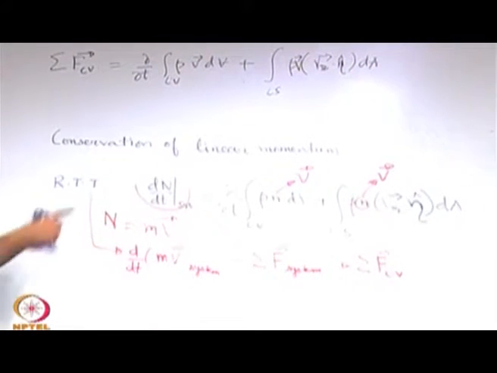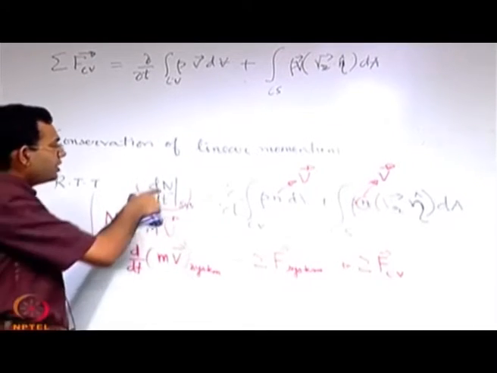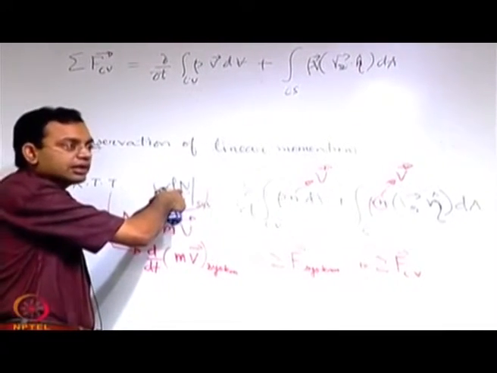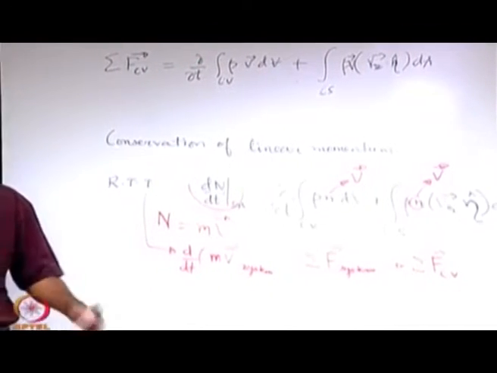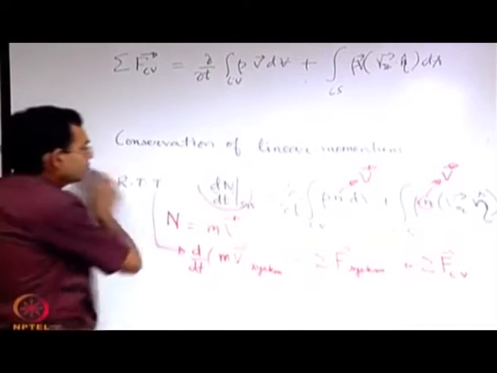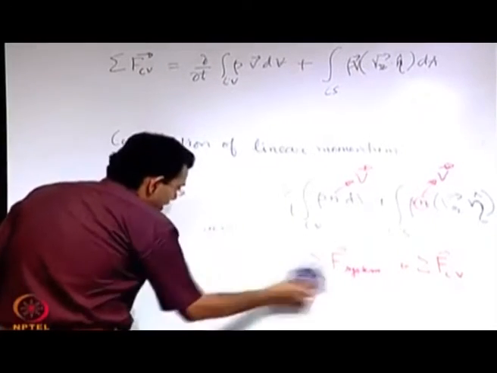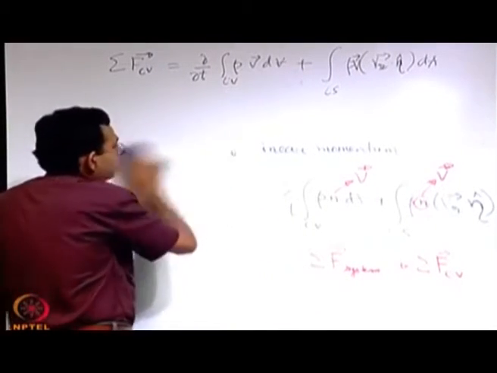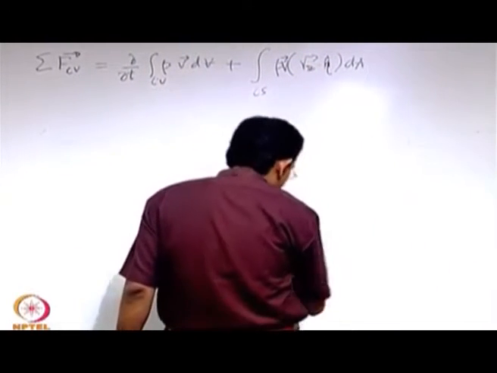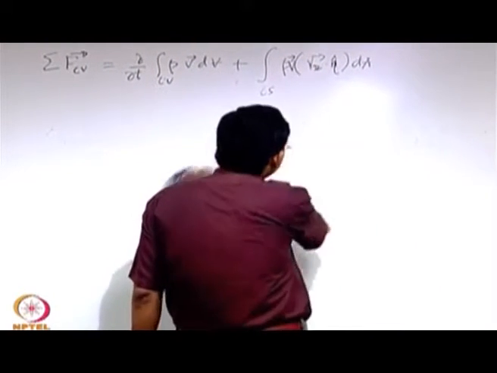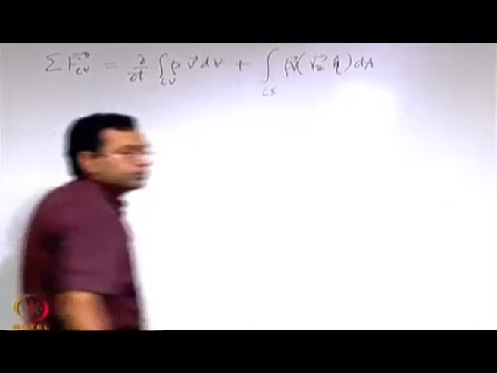And see the power of the Reynolds transport theorem: we never committed that N should be a scalar, vector or whatever. So we have applied it for a vector and there is no restriction towards that. With this understanding of the form of the conservation of linear momentum for a stationary reference frame, let us try to work out a problem.